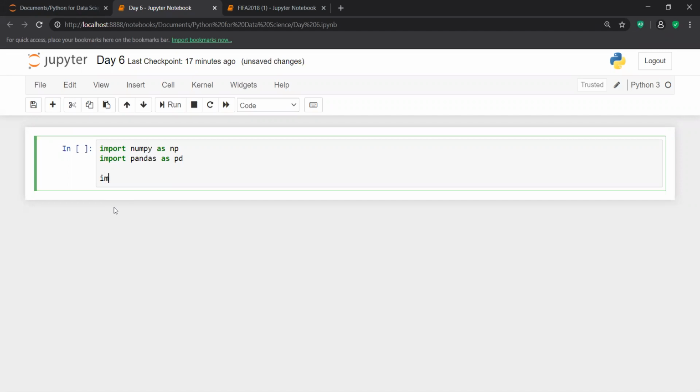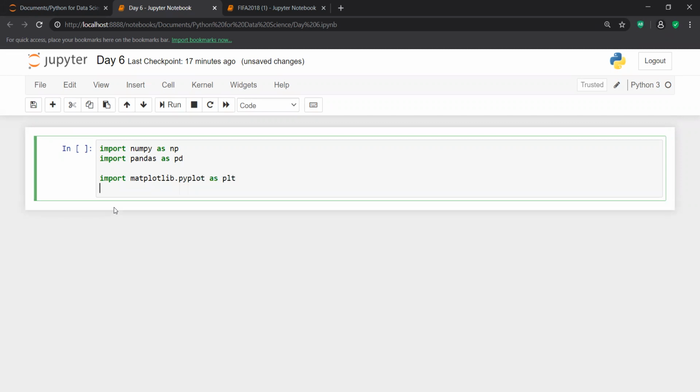For making any kind of analysis, you have different visualization libraries. The first library is matplotlib. I import matplotlib.pyplot as plt, because the name is very long, so I take an alias name plt.